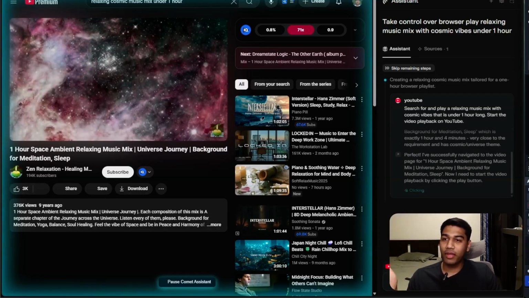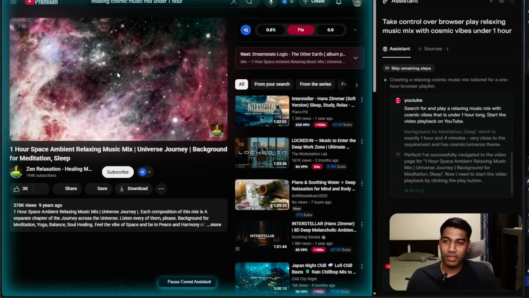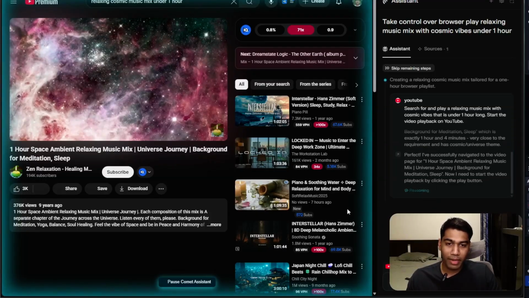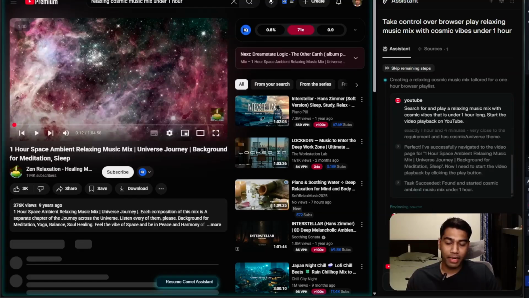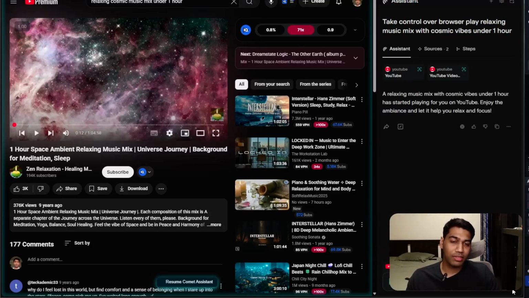Now again, I'm not going to switch on the audio for this because that's not our goal, but technically I can pause the Comet Assistant here, pause this, and then I can technically just ask it to complete the task or stop the task itself.